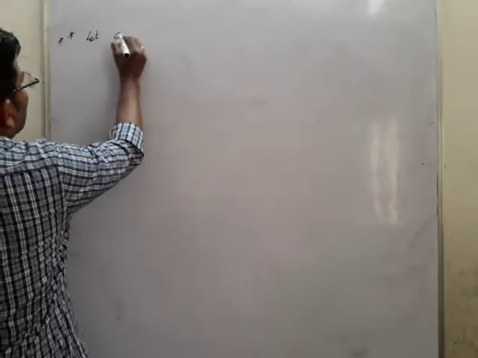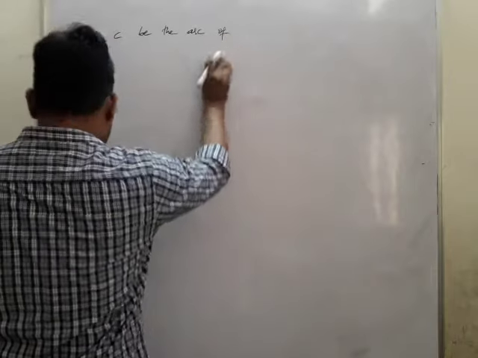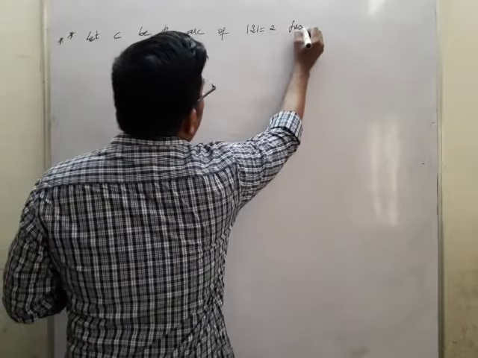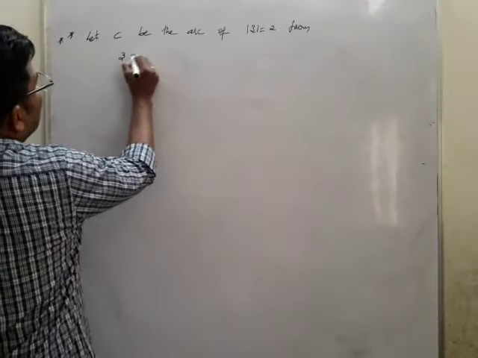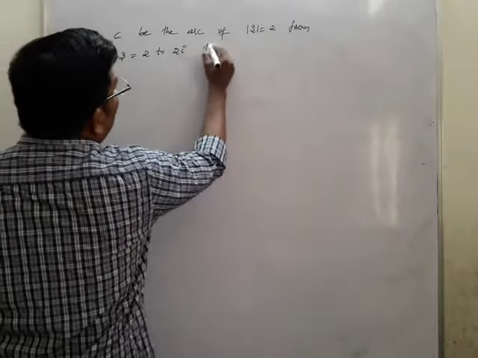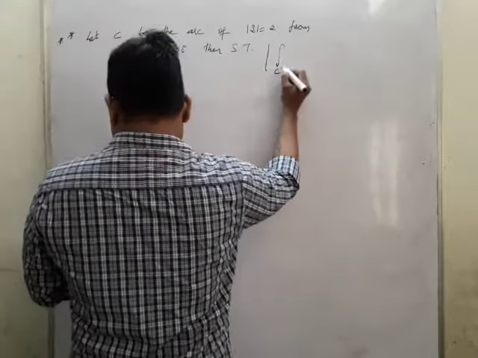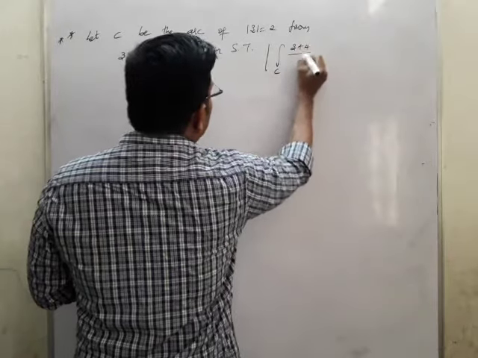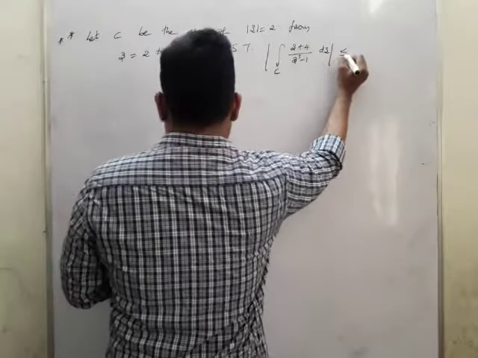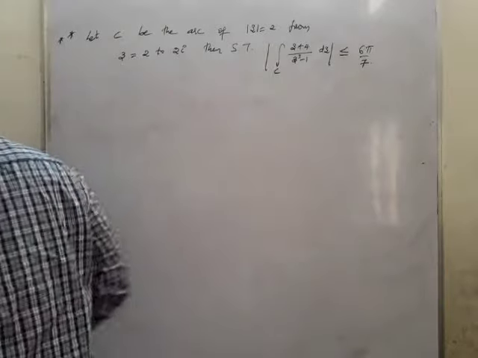Let C be the arc of |z| = 2 from z = 2 to 2i, then show that |∫_C (z+4)/(z³−1) dz| ≤ 6π/7. This is what is given.